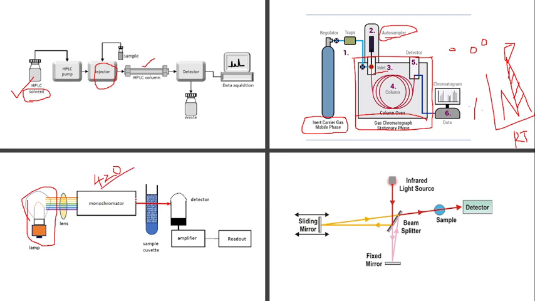At that wavelength, the light is passed through the cuvette. In the cuvette, we pour our sample, and how much intensity of radiation is absorbed by the sample and how much is transmitted, all these are measured by the detector. This signal is amplified and read out as the absorbance, A.